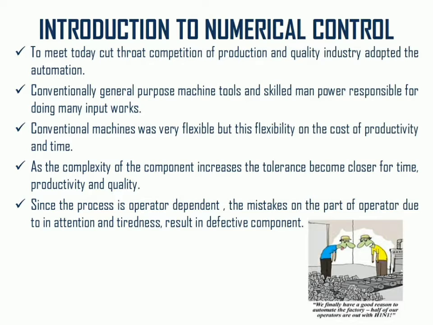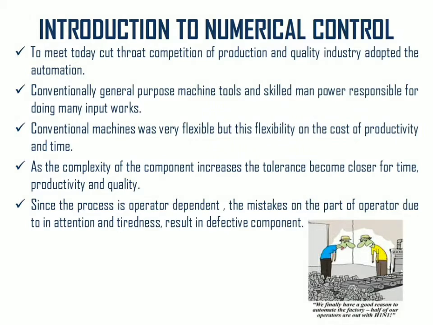result in defective components. As we have seen, the operators or manpower working in industry have a tendency or psychology of tiredness and monotonousness, so continuous efficiency, accuracy and repeatability get affected, and if all these factors get affected, the main important efficiency and productivity of the industry get affected. So industries are looking towards the numerical control system as an alternative to the conventional machines.